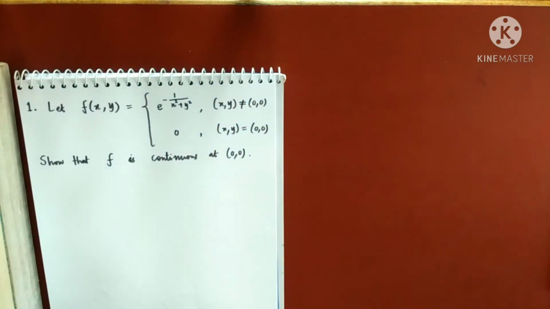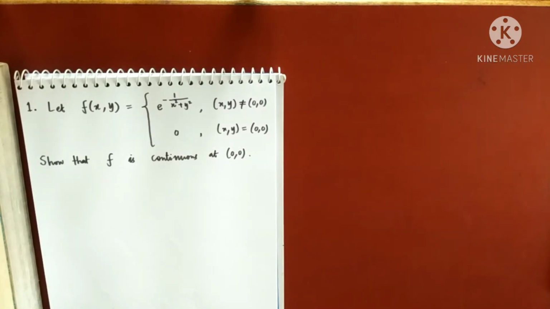That will imply the continuity of the function just by the definition. But because I am doing an application of the sufficient condition, I'll first find both the partial derivatives at 0, 0. Because what was the sufficient condition? One of the partial derivatives must exist in some neighborhood and must be bounded there, and another one at 0, 0 must exist.